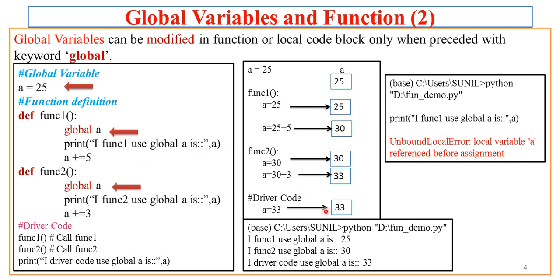Now let us try to execute this code, this proper code with all this proper specification, like this is global A. So here I get output: I func1 use global A is 25, I func2 use global A 30, because func1 modifies 25 with addition of 5 in it, so that becomes 30, and in func2 we modify this same A by adding 3 to it, so it becomes 33.